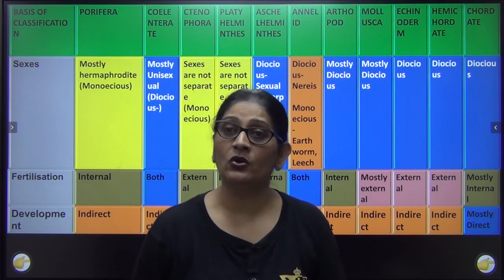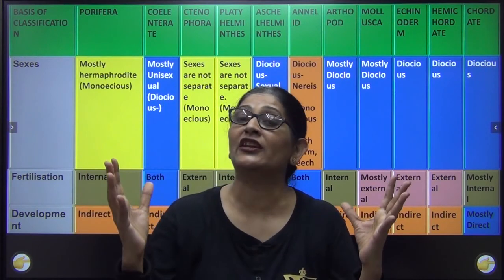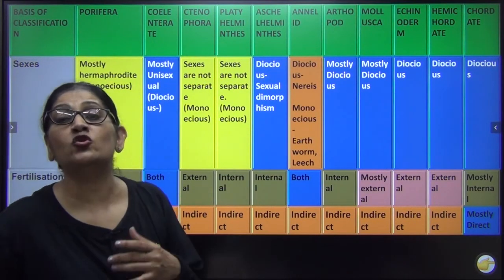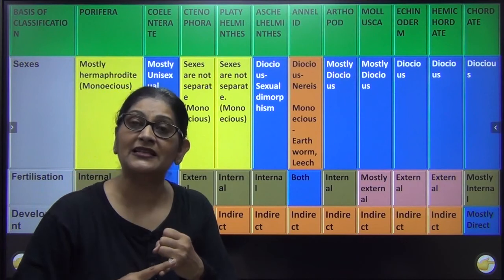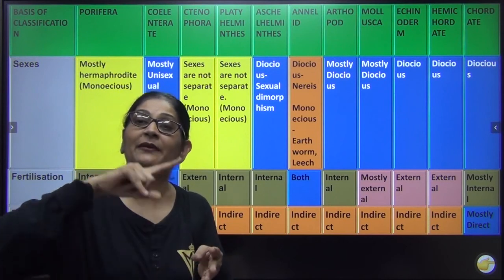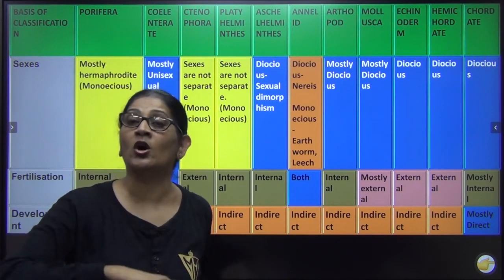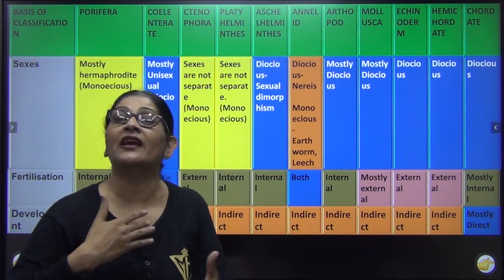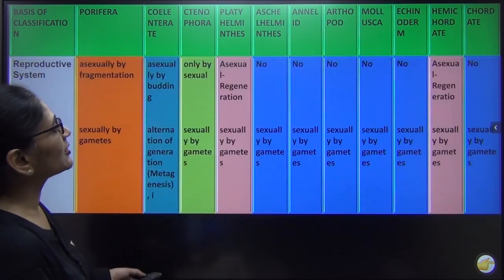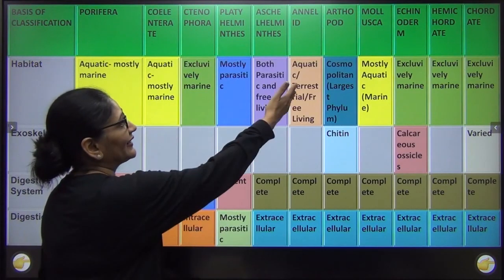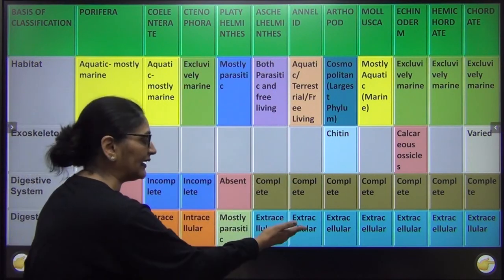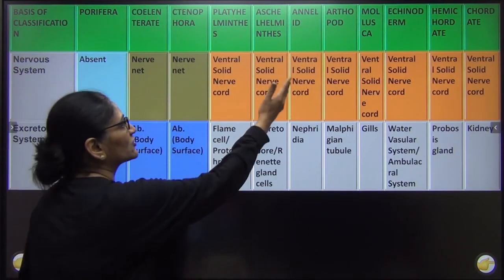So अब अगर I ask you, I have not even started teaching any of them, but if I ask you, say, give me some characteristic of annelid, you can tell me so many things. You can tell me that annelids are multicellular, they are organ system level of development, the body is metamerically segmented, they do not have a notochord, they are triploblastic, they are coelomate, they are hemocoel, then you can give a comparative account, you can tell me so much about them. Yes, the habitat is aquatic or terrestrial. They do not have an exoskeleton. The digestive system is complete. The digestion is extracellular. They have a solid ventral nerve cord.